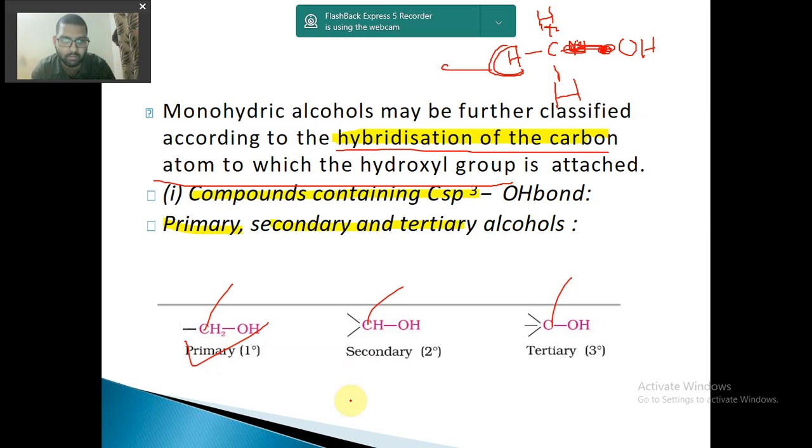They are called primary alcohol, secondary alcohol and tertiary alcohol, attached to 1 carbon, 2 carbons and 3 carbons respectively.